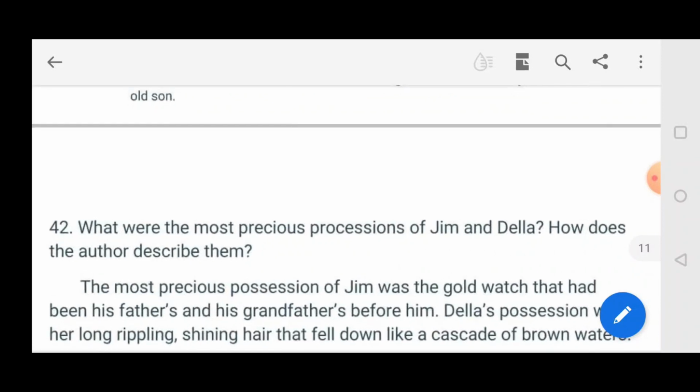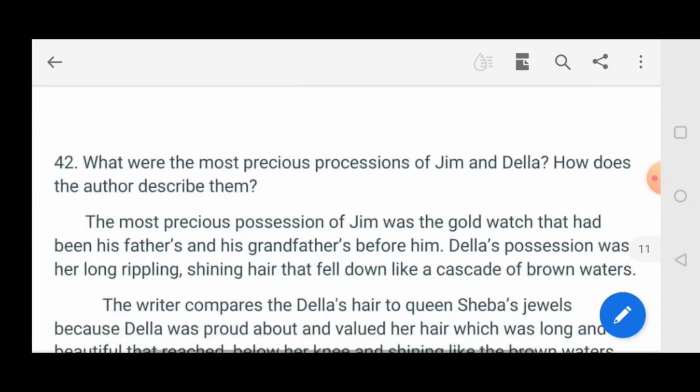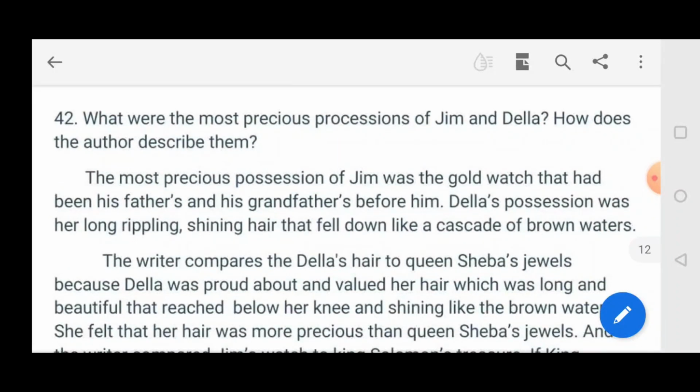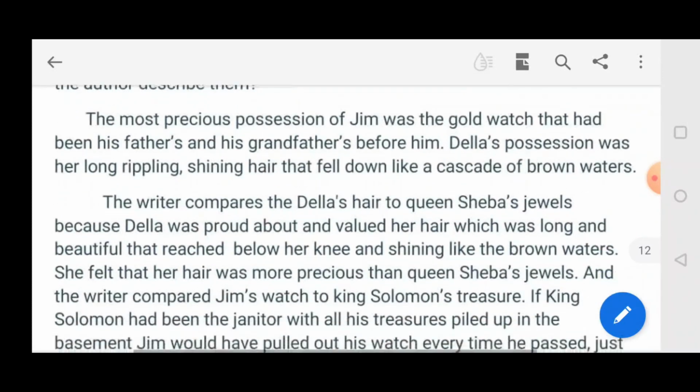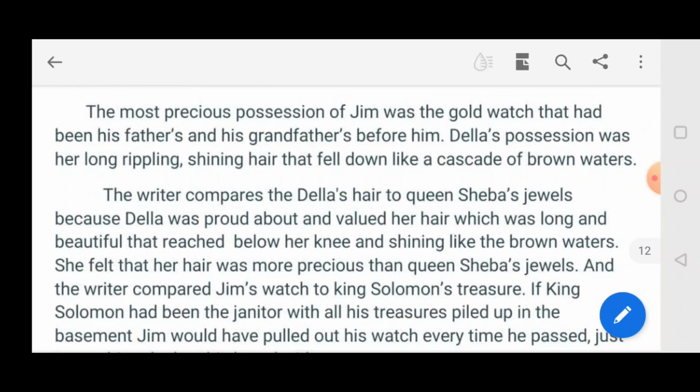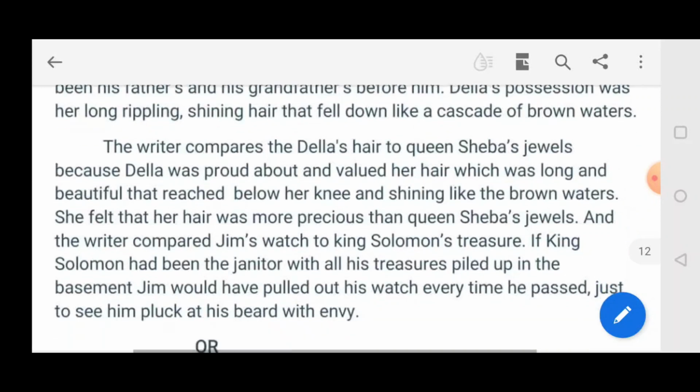Moving on to the next question, question number 42. What were the most precious possessions of Jim and Della and how does the author describe them? The most precious possession of Jim was the gold watch that had been his father's and his grandfather's before him. Della's possession was her long, rippling, shining hair that fell down like a cascade of brown waters.